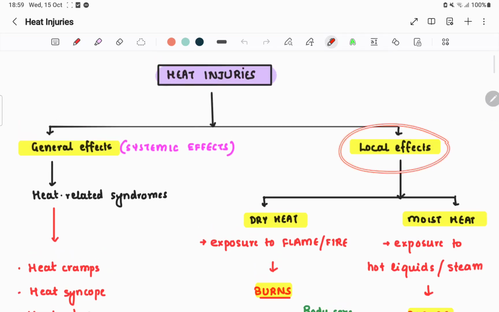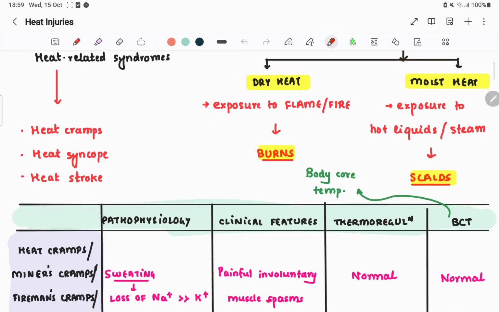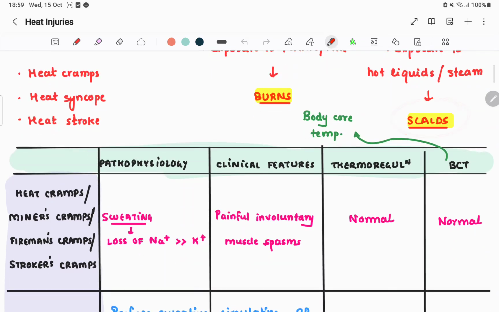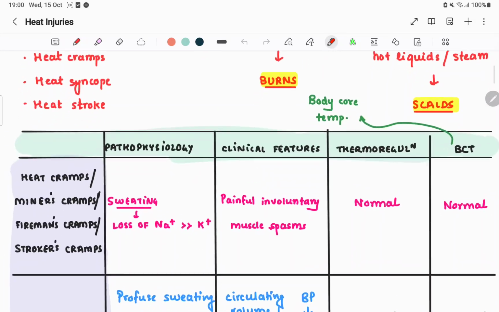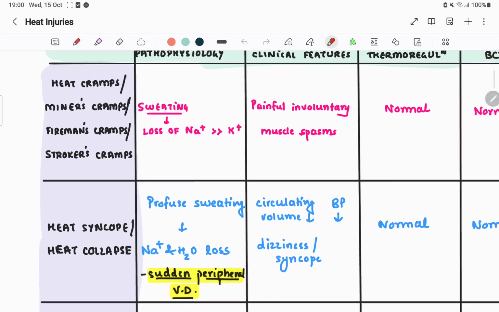Then local effects can be classified into effects due to dry heat, like flame or fire. Dry heat is flame or fire. We can have burns. And moist heat, like exposure to hot liquids and steam. We can have scalds, burns and scalds. Okay, first we'll discuss the general effects of heat.